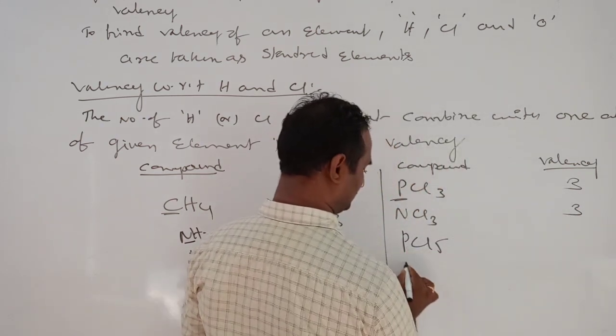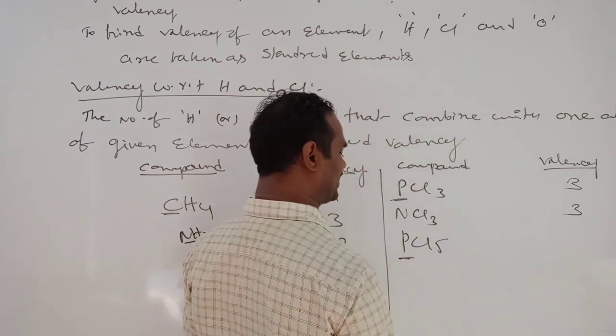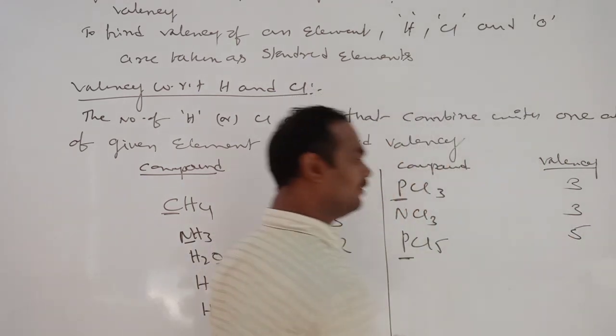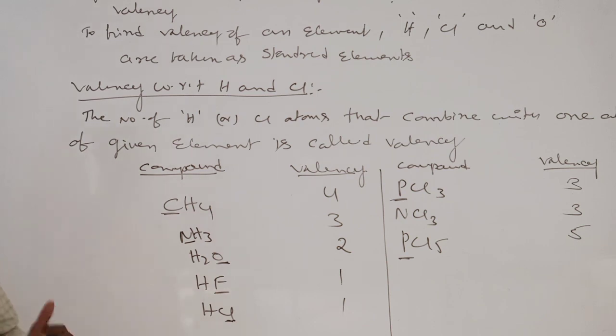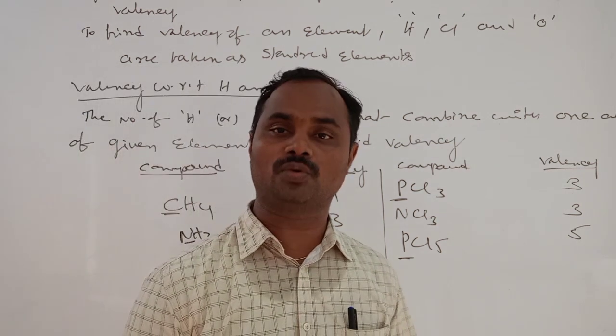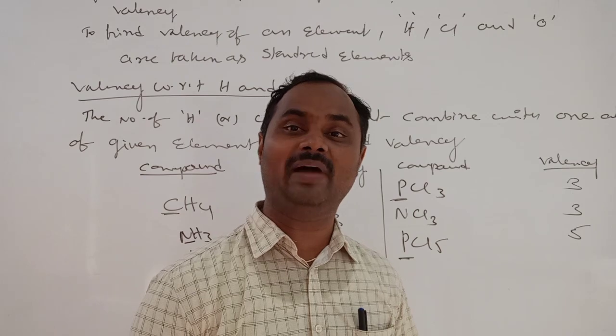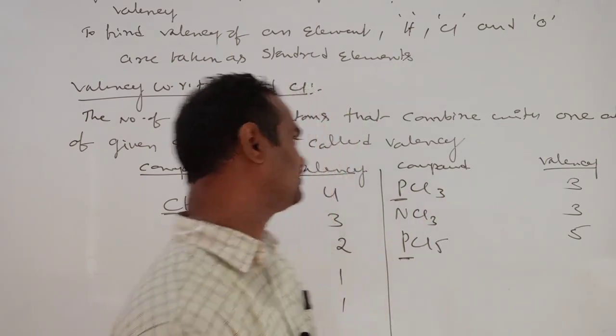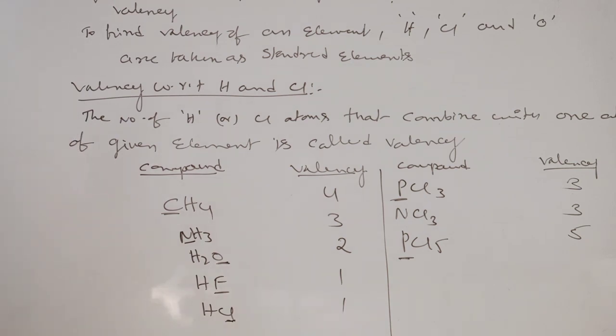PCl5: in this compound, phosphorus combined with 5 chlorines, so phosphorus valency is 5. Like this, by seeing these types of compounds, we can estimate valency. The number of hydrogen or chlorine atoms that can combine with one atom of an element is called the valency of that element.